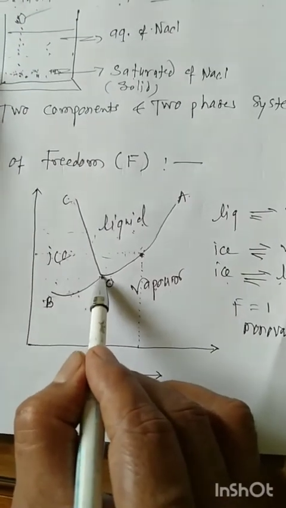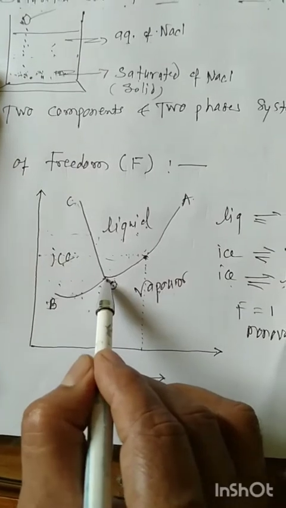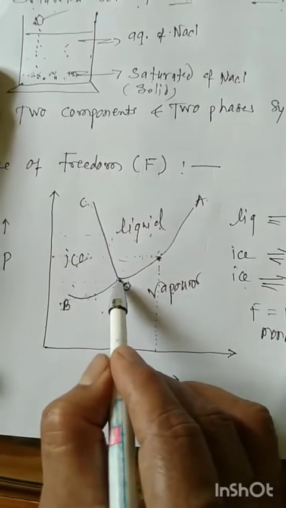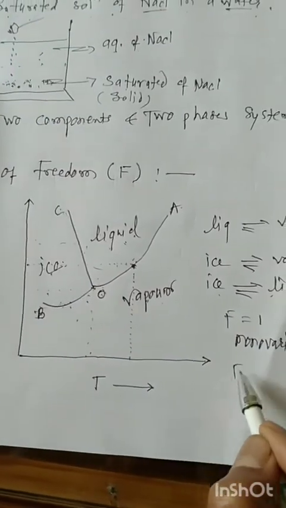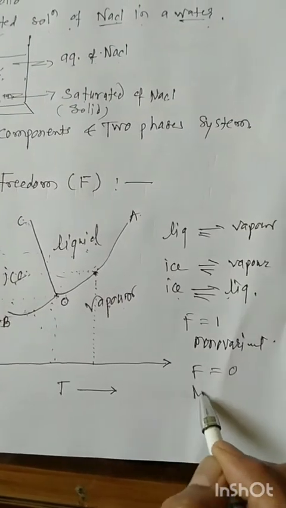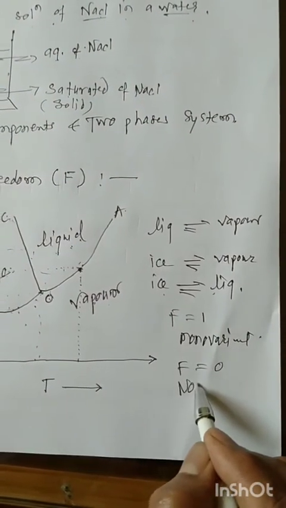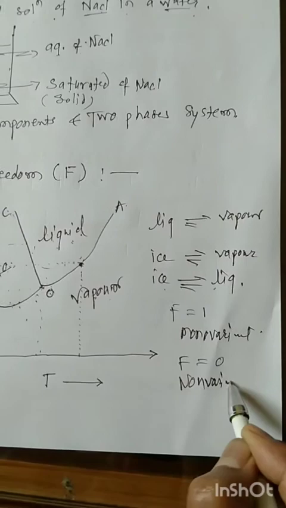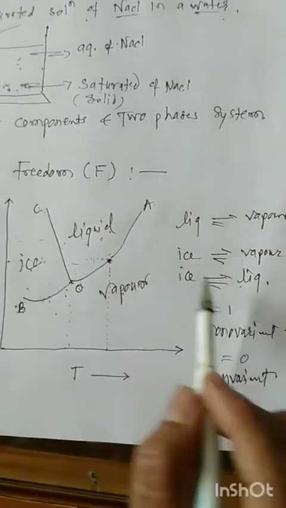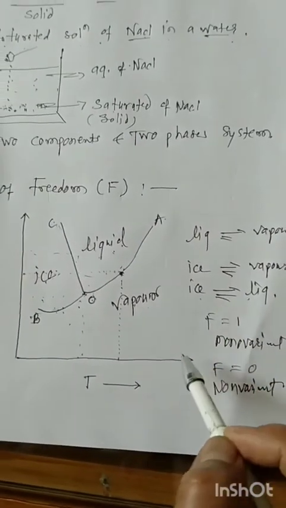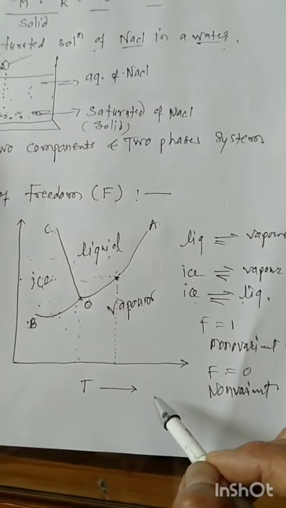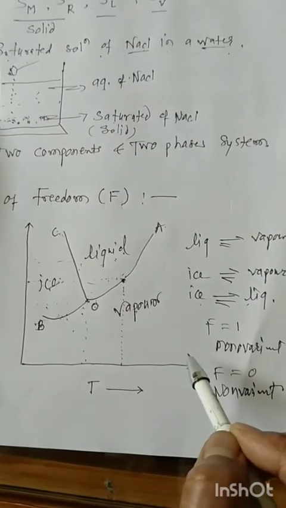Therefore the system is non-variant, F is equal to 0. The system is non-variant or invariant.